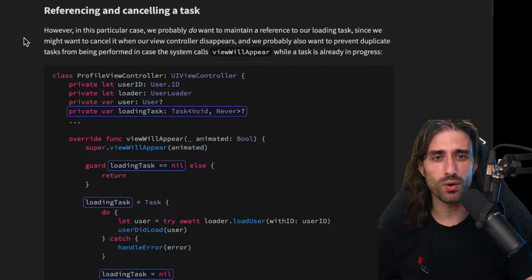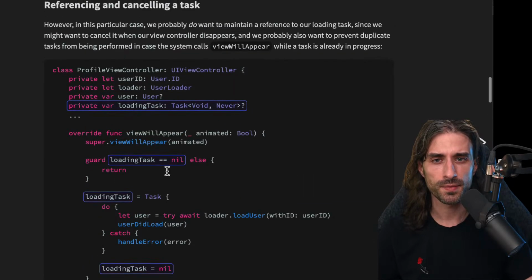And we probably also want to prevent duplicate tasks from being performed in the case the system calls viewWillAppear while a task is already in progress, because we are in viewWillAppear and not viewDidLoad, and so viewWillAppear can be called more than once. And so this is what a task handle looks like.